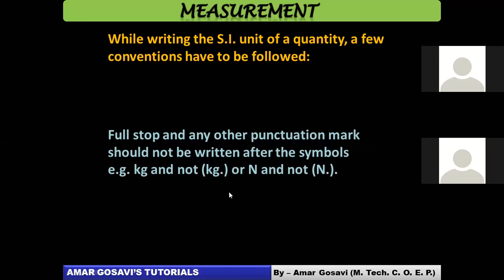Important thing to be understood: no full stop or any punctuation mark after writing the symbol. Never put a full stop after kg. You know, after newton, you put a full stop or a bracket and double dot, something like this. You never represent it this way. Simply write it as kg and not kg. with a full stop. No punctuation mark after you write down the unit, even if the statement gets completed. This is the rule which we need to follow, friends. So make a note of this before we move ahead.